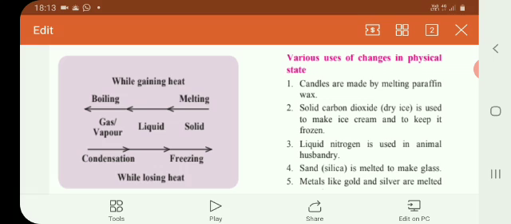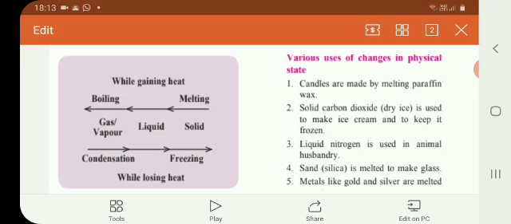It means here, in changing the state of a substance, that is converting solid into liquid and liquid into gas, two processes are there, melting and boiling, wherein heat is gained, while when heat is lost from the substance, from the water, two processes are there, freezing and condensation. In total, four processes are there: boiling, condensation, melting, freezing.